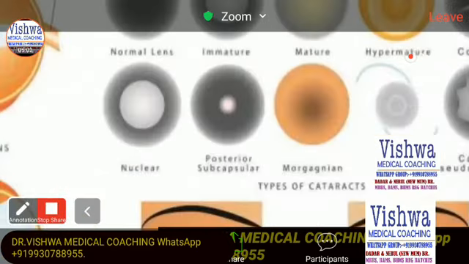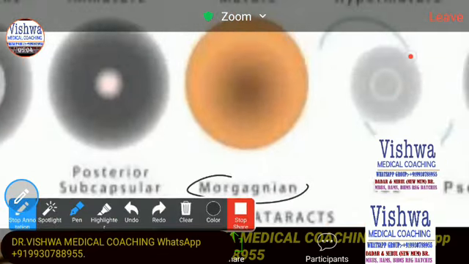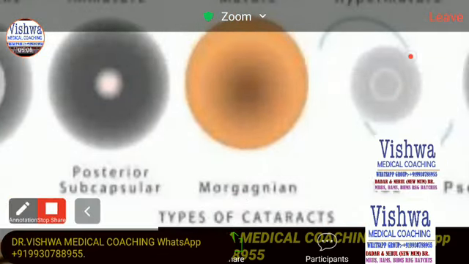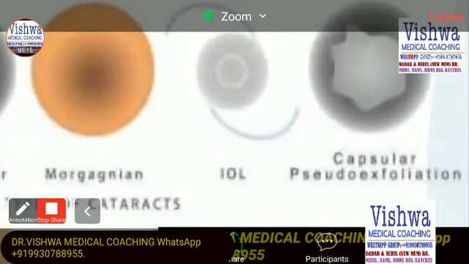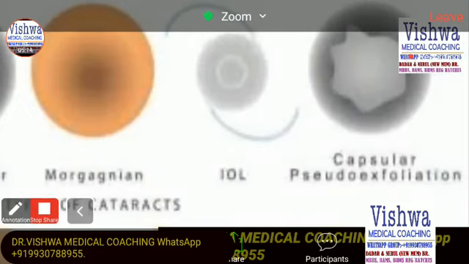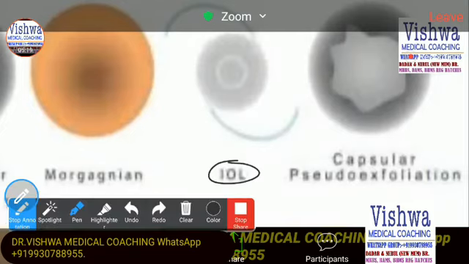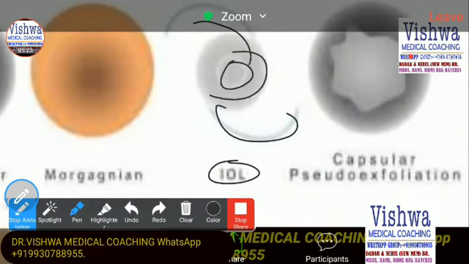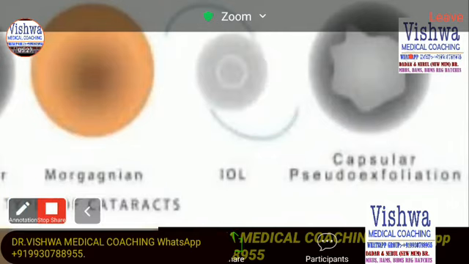Sometimes we have a special cataract called a Morgagnian cataract. So we can say this is a capsular pseudoexfoliation cataract. These are the intraocular lens. This one is an intraocular lens, and we put this intraocular lens in the eyeball. I have shown it in the surgery. So classification is very easy to understand.